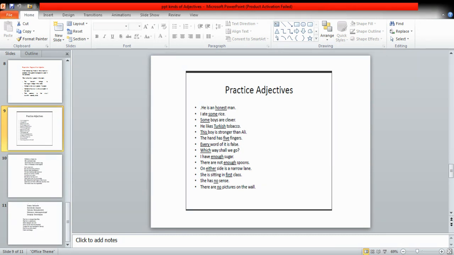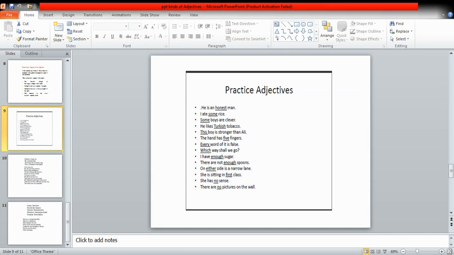Which way shall we go? Which is an interrogative pronoun, but when it follows a noun, like it is following way over here, it will be an interrogative adjective. I have enough sugar. Sugar is an uncountable noun, so enough will be a quantitative adjective. There are not enough spoons. Spoons are countable nouns, so enough will be a numeral adjective.